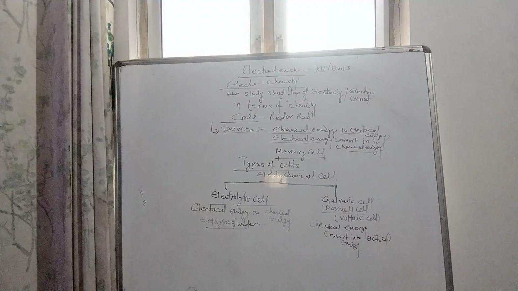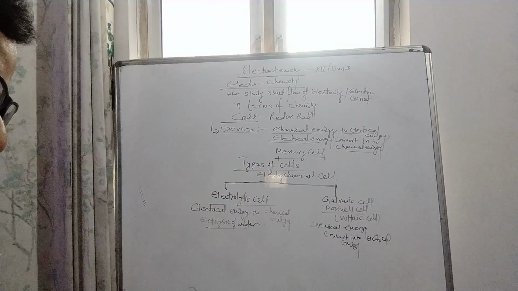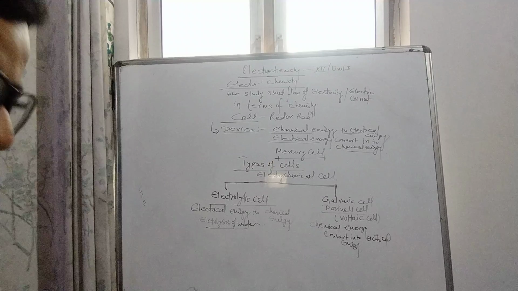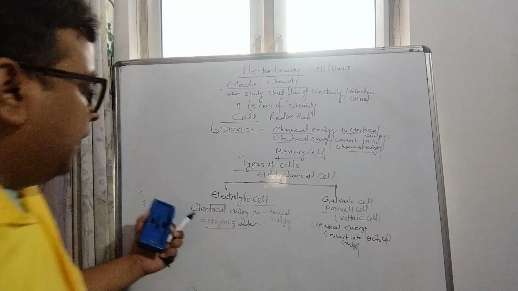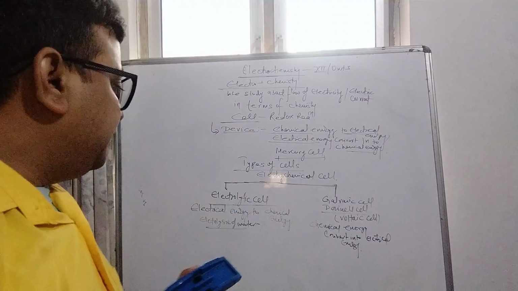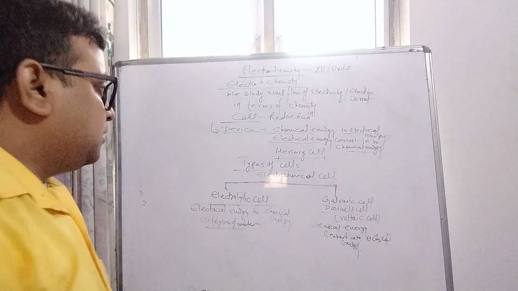So there are two types of cells: where chemical energy is converted into electrical energy, that is the Daniell cell, and where electrical energy is converted into chemical energy, that is the electrolytic cell.